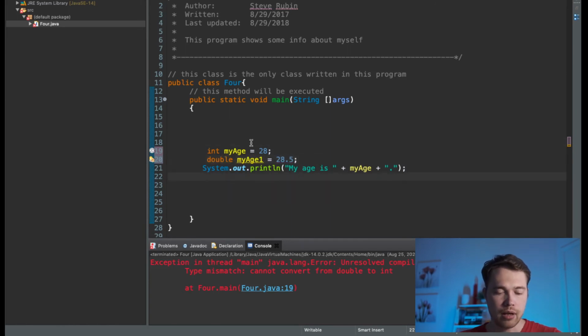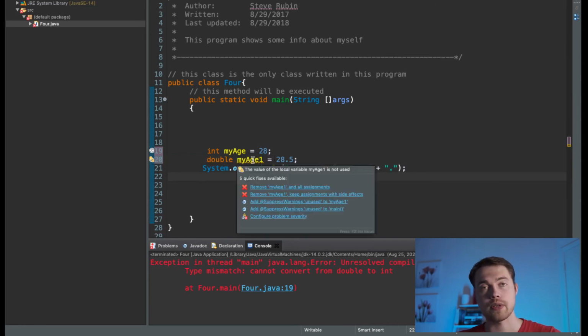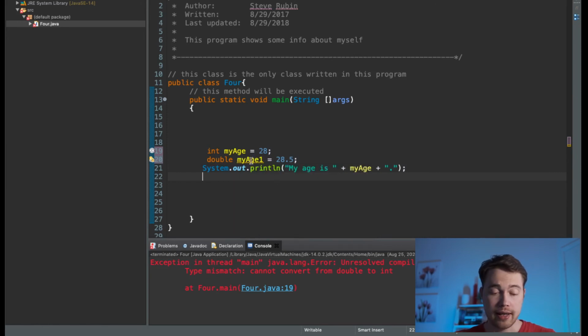Okay. So double works. Now it doesn't have any red lines, but it has a yellow line again because I did not use this variable, which means I created the variable but didn't use it. So that's why Java is saying, hey, it's just a warning, but I can still run it and see if it works.